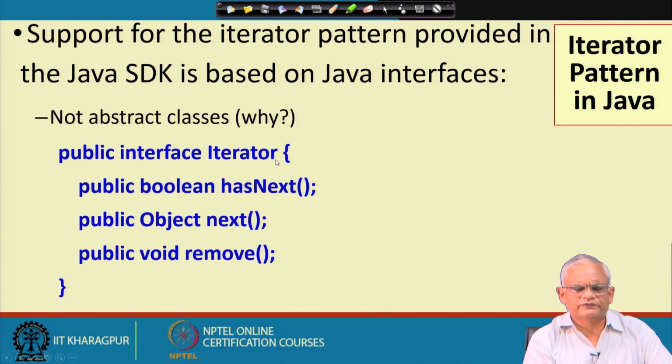The traversal for them is very different, and therefore we cannot define the methods in an abstract class. You will have to override them anyway, and therefore the interface just provides the template of the methods, and these are implemented by the different iterators in the different aggregates.